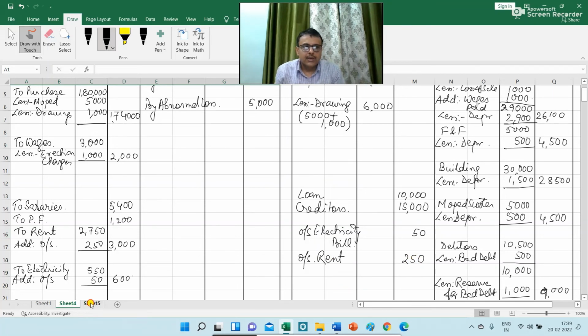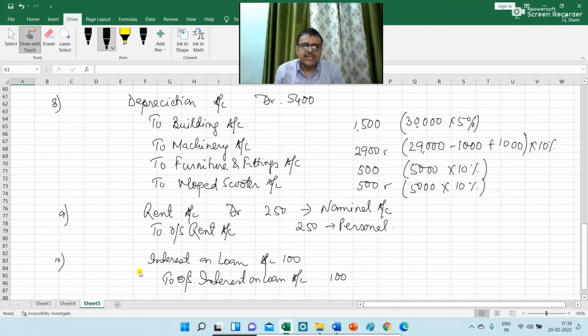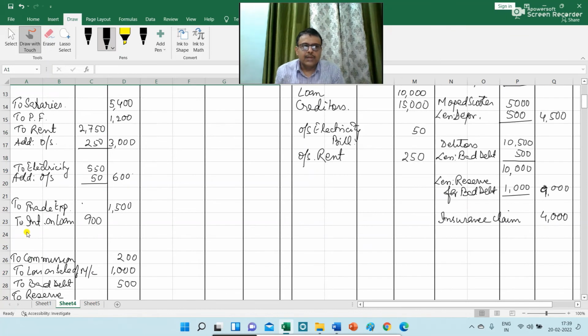Next adjustment entry is regarding interest on loan. So interest on loan I have already recorded in the P&L account as rupees 900 in the inner column. So add outstanding rupees 100. So the net interest on loan will be rupees 1000. Again on the liability side I am writing outstanding interest on loan rupees 100.